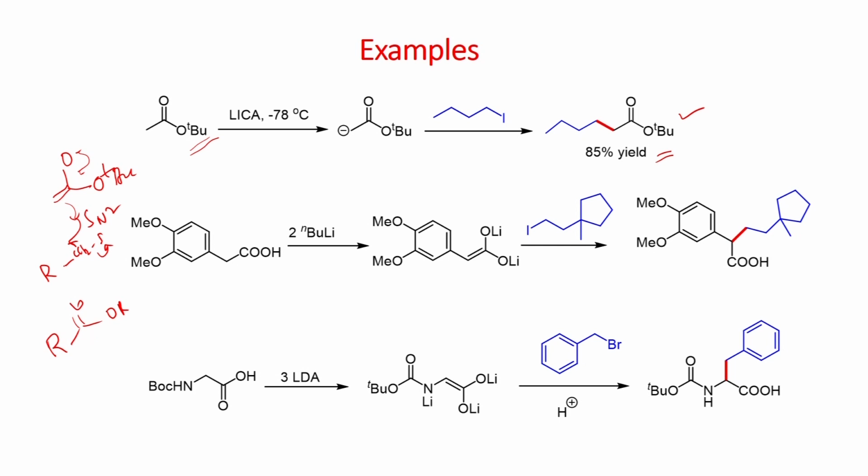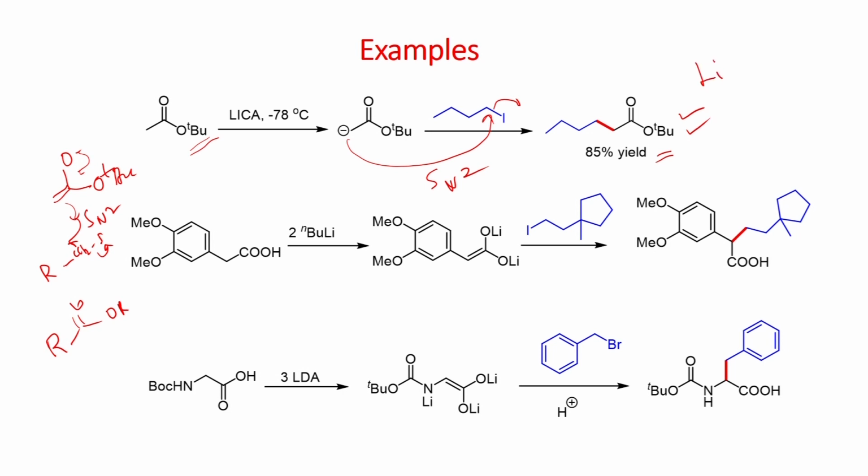To minimize the byproduct, they have used here the bulkier tertiary butyl group. Therefore, the condensation of two esters can be avoided. Basically, you have to form this enolate, which can undergo substitution via SN2 pathway, so you can get the alkylated compound.